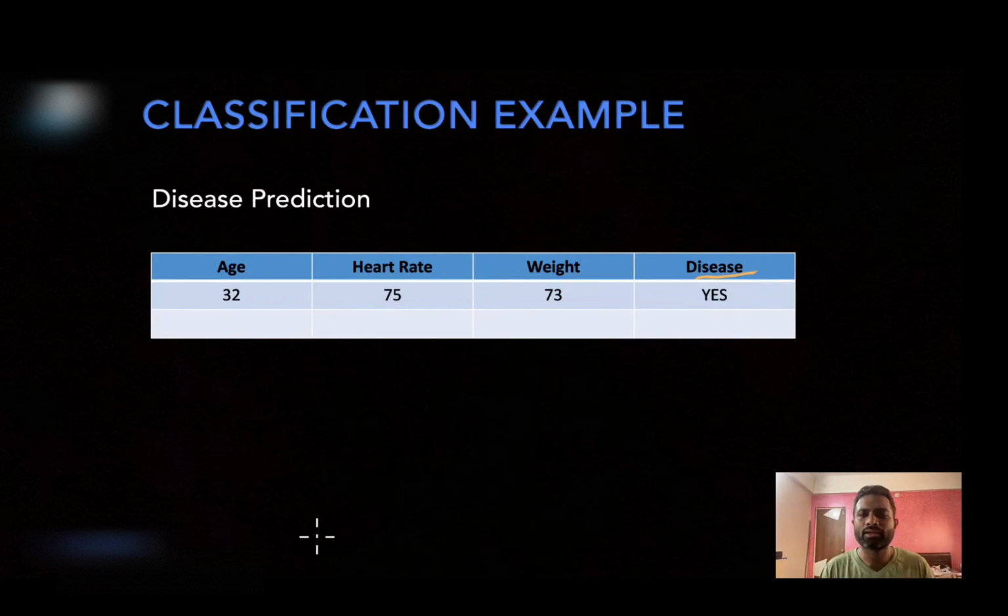So that's why it is considered to be a classification example, and the person data could be represented using a certain set of attributes. For example, I am considering only 3 attributes, which are age, heart rate and weight. You can also consider more attributes or more features, and together all such features and attributes represent a certain person. Now given this person, you need to predict whether this particular person has a certain disease or not. So it becomes a classification problem.